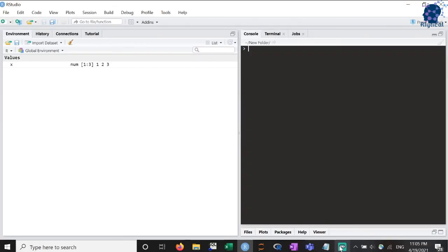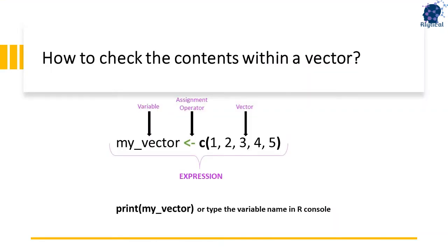Say I want to create a vector with integers between 1 and 10 and with a common difference of 3. Then I can type seq followed by from is equal to 1, comma to is equal to 10, and comma by is equal to 3 between round brackets, and as you see R printed the integers 1, 4, 7 and 10 with each separated by 3 units. In day-to-day usage, we can avoid writing from, to and by and simply write seq 1, 10, 3 between round brackets and get the same output vector. In order to look at the contents of a vector, we can simply type the variable that the vector is stored inside in the R console.